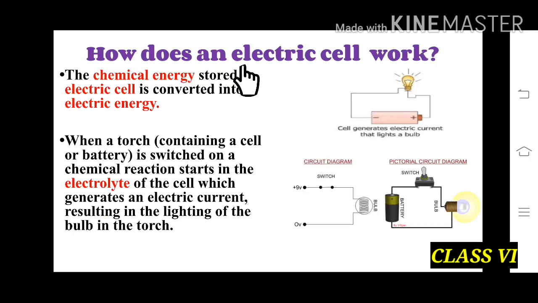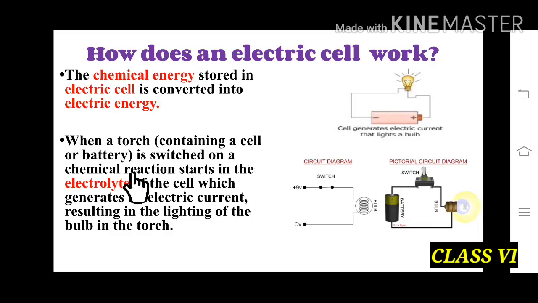How does an electric cell work? So in this picture we can see that a cell generates electric current that lights a bulb. In this cell there is chemical energy stored, and it is converted into electric energy and the bulb glows. For example, when a torch containing a cell or a battery is switched on, what happens?